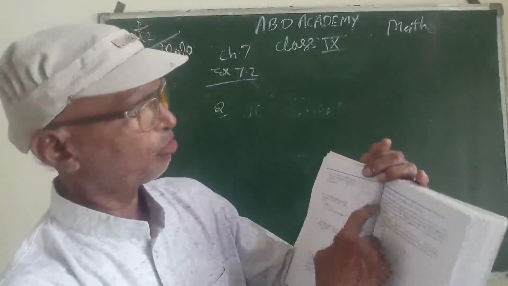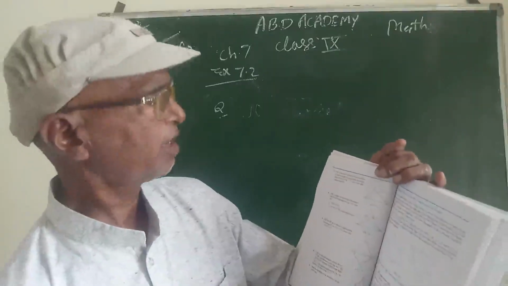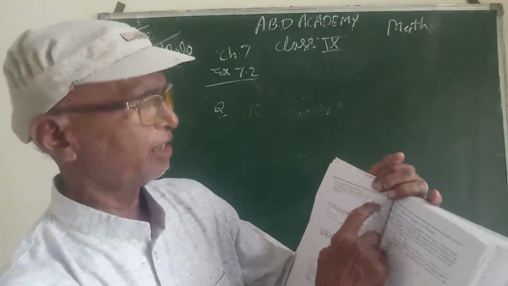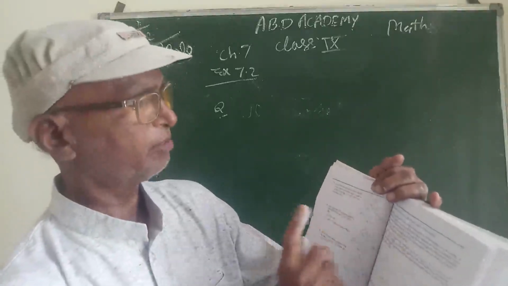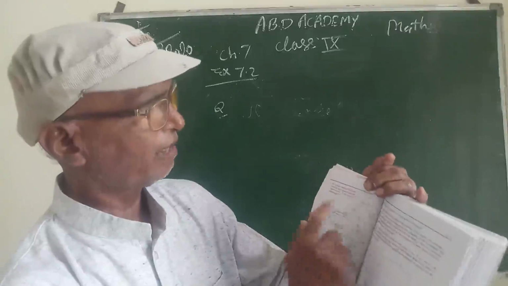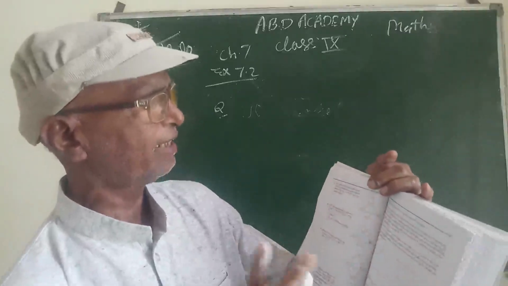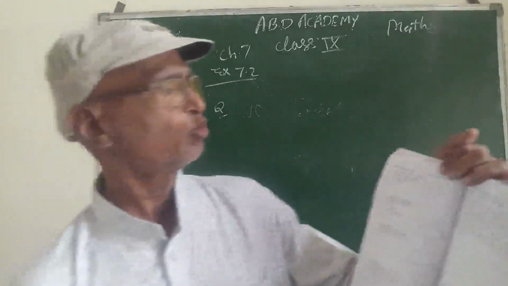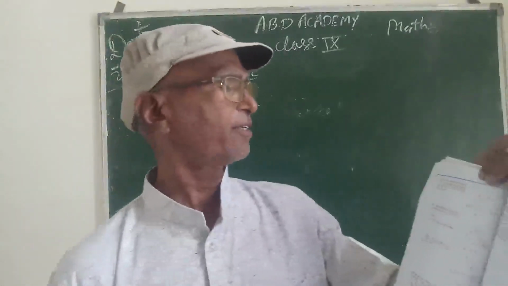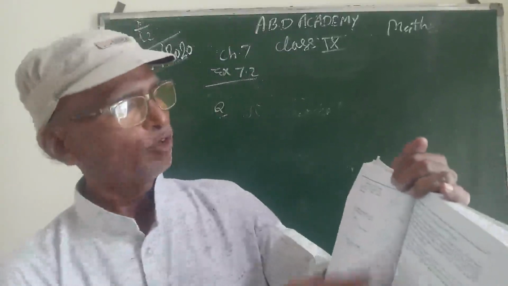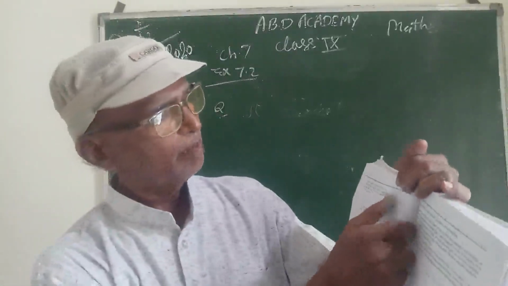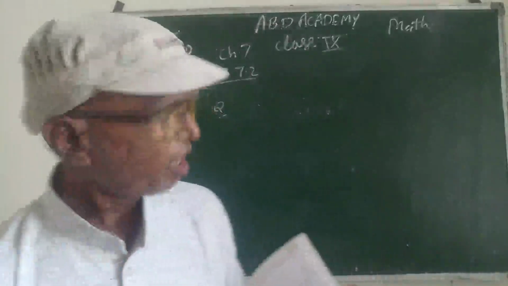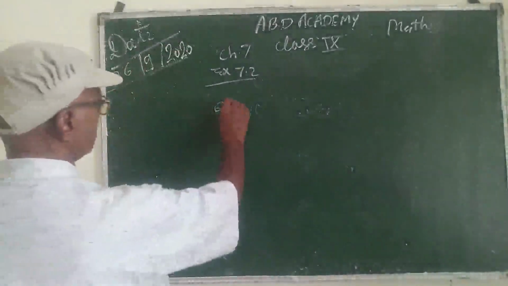Here AB is equal to AC, given that the triangle is isosceles, and angle AEB is 90 degrees because it is given perpendicular. Angle AFC is also 90 degrees. And angle A is common in both, therefore the two triangles will be congruent, and therefore BE will be equal to CF.